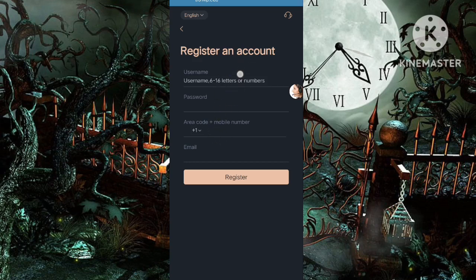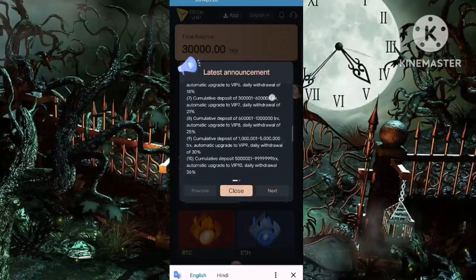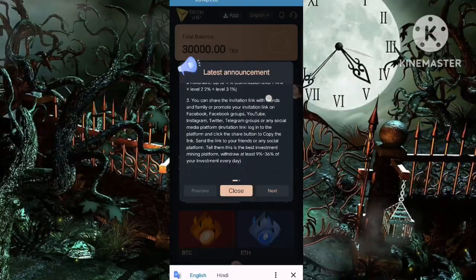Friends, after registration, you see this page. So you see all the details of this platform, the ID, more information. Now tap the close option. You received 12,000 TRX free here, and my balance is 12,000 TRX. And here you see the deposit and withdrawals in the information option.